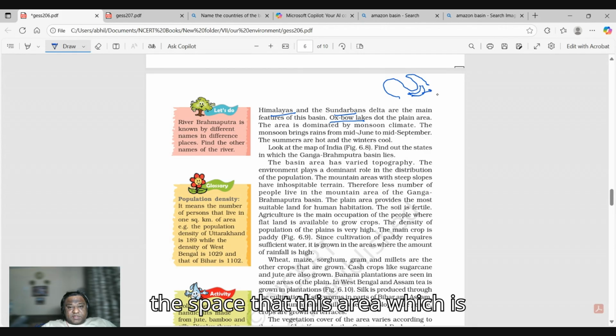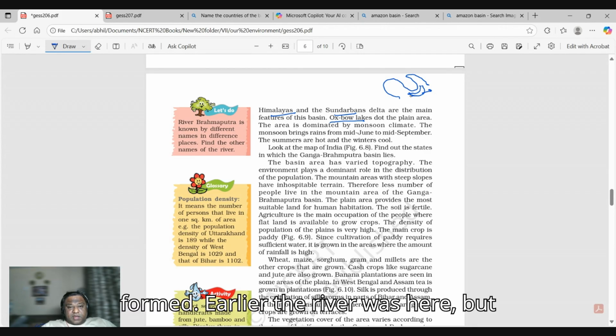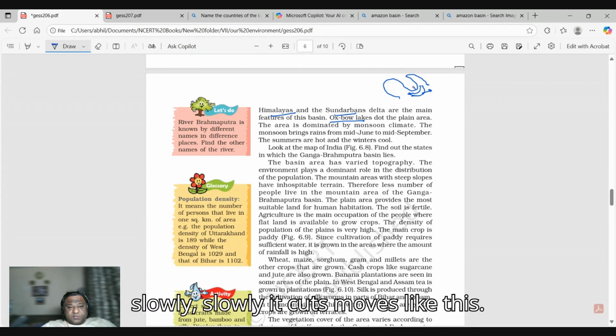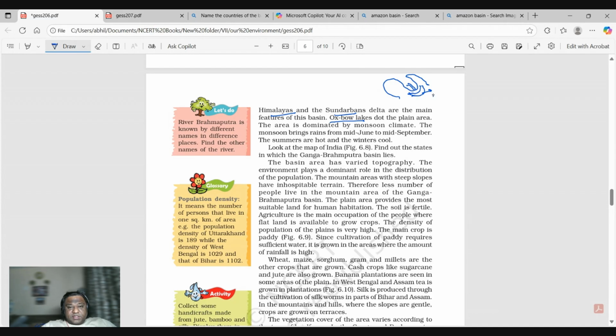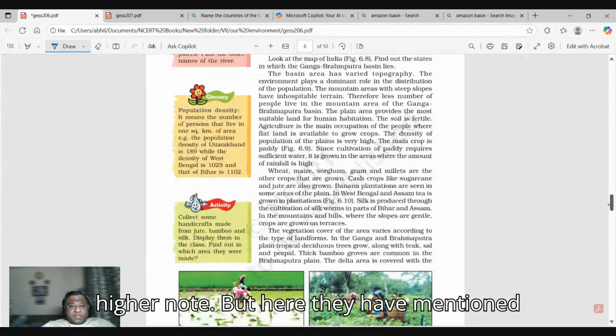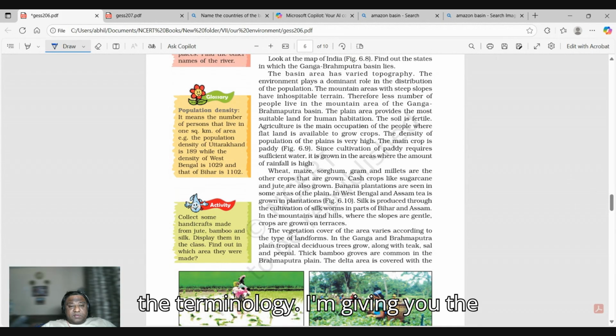The river was here earlier, but slowly it cuts and moves like this. The area where little water remains is called an oxbow. This is the way the river moves, and we will learn about it in more detail at a higher level. But here they have mentioned the terminology, and I'm giving you the example of what it is.